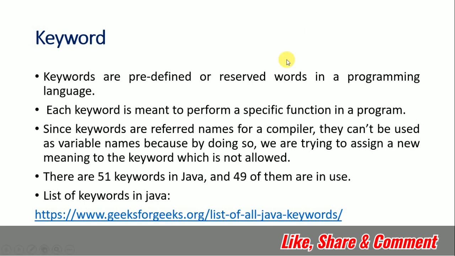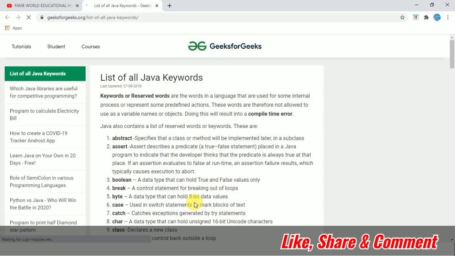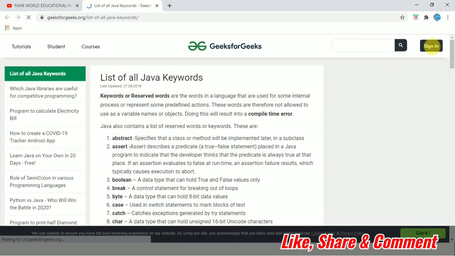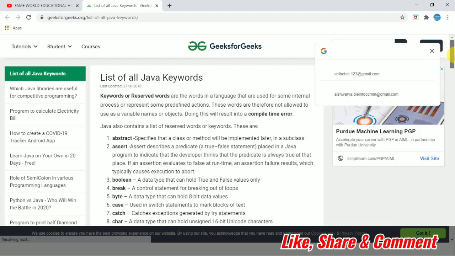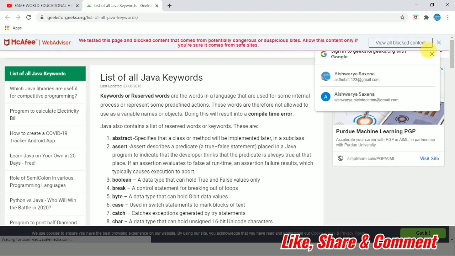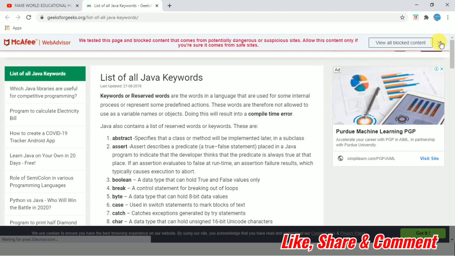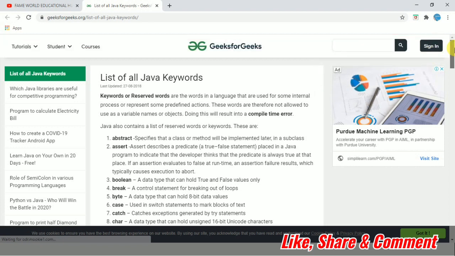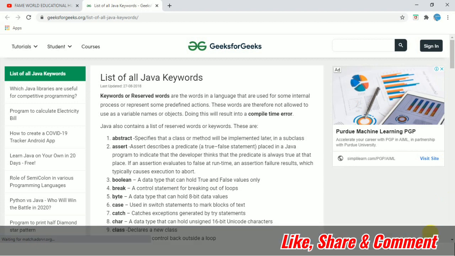The list of keywords I have shared as a link, and I will share this link in the description also. I'm going to show you from here, so let's open it. You can just search on Google also for the keywords of Java, but I will share it with you so it will be easier for you to understand things. You can see that the list of keywords is available here.